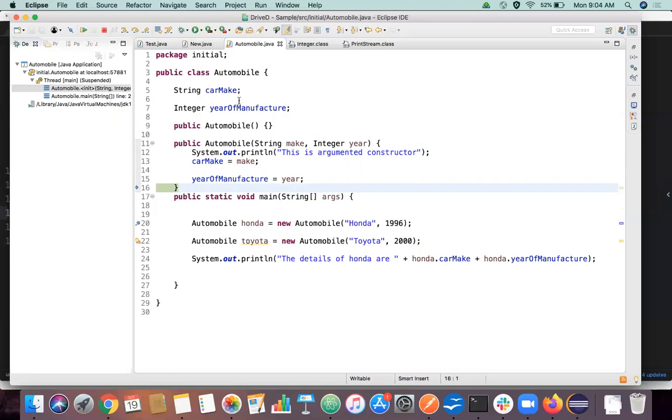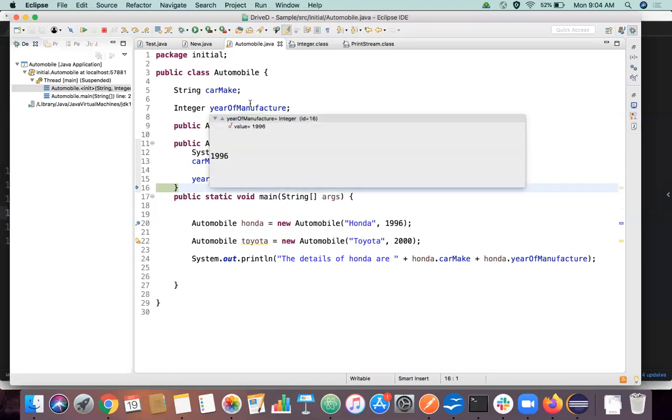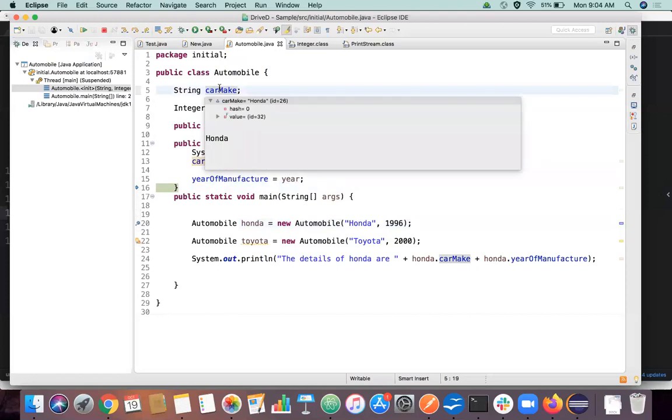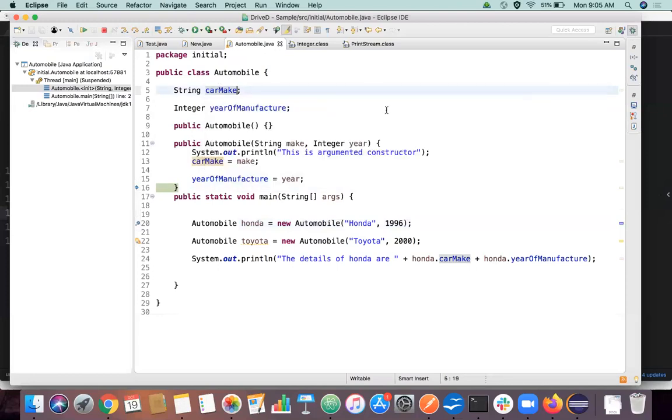Anyhow, we have to set the values of car make and year of manufacture. We can do that explicitly by calling honda.carMake equals Honda, or we can initialize in the constructor itself. The constructor will be called when this line is executed. This is constructor calling only. So execution will come to this constructor block, and the values Honda and 1996 are passed in the arguments. We are getting the values from the arguments and assigning them to the variables car make and year of manufacture declared at class level. That's all we are doing in lines 13 and 15.